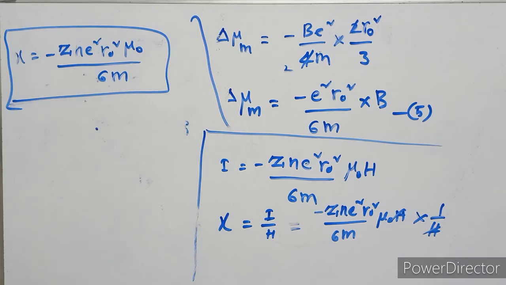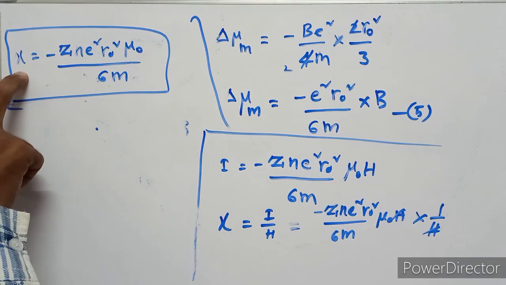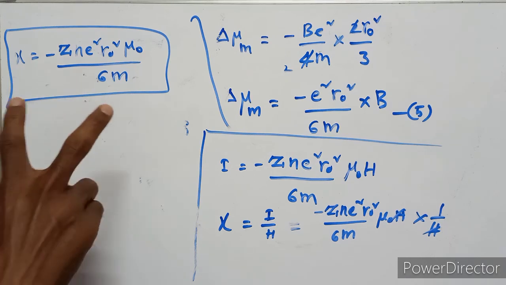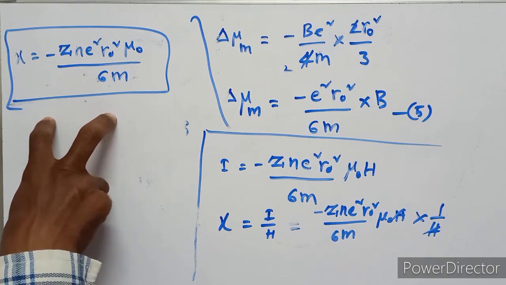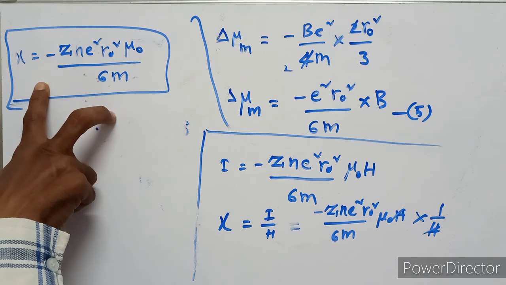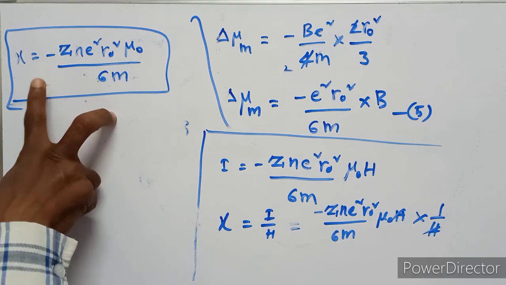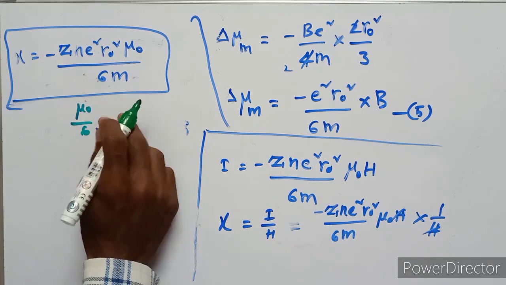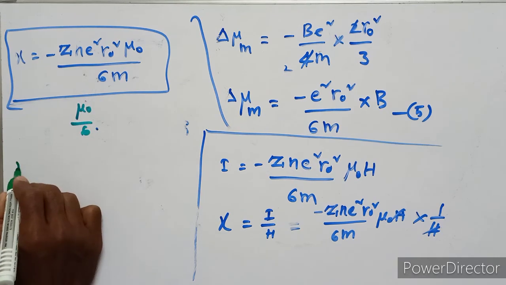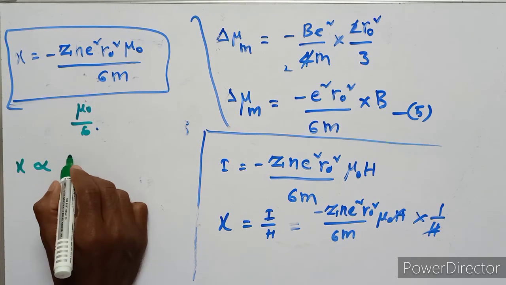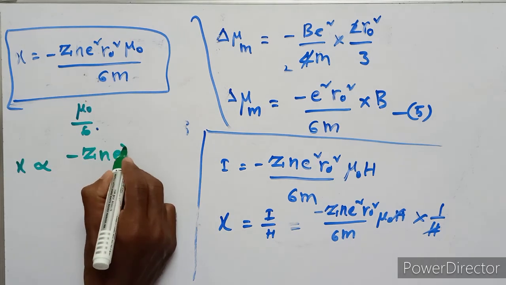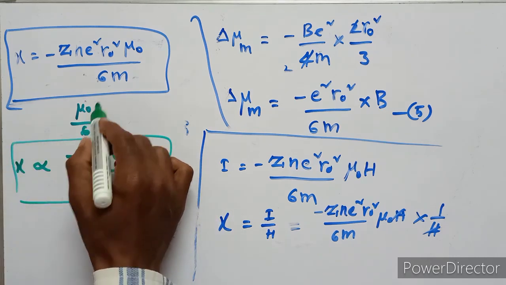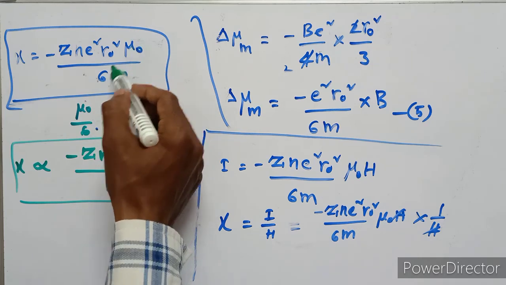This is the susceptibility of a diamagnetic material. This equation represents Langevin's theory of diamagnetism. In this equation, mu naught upon 6 is a constant.